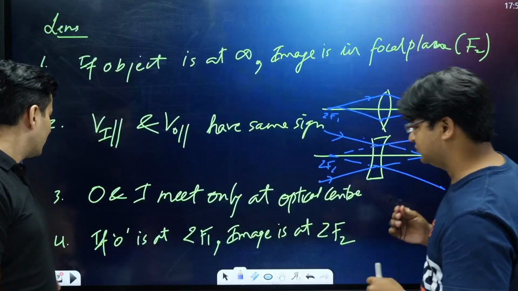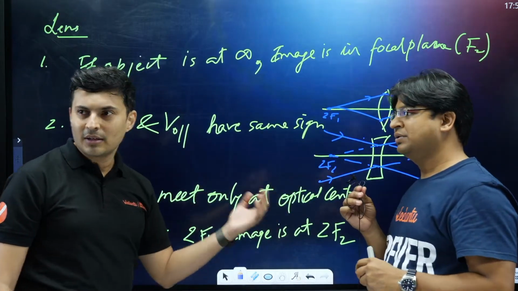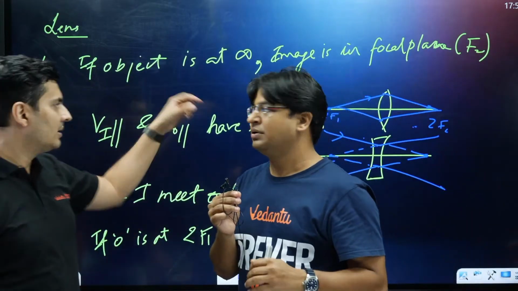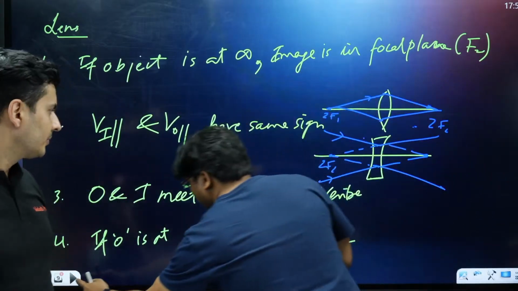One student is asking, sir, please explain the third point: object and image meet only at the optical center. What is optical center, guys? Basically the center of the lens. Yeah, the midpoint of the lens. Okay. Midpoint of the lens. All right.